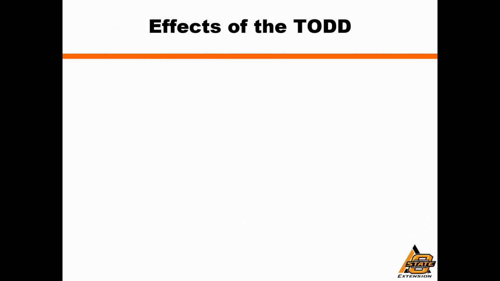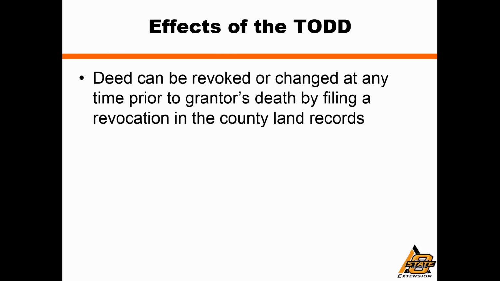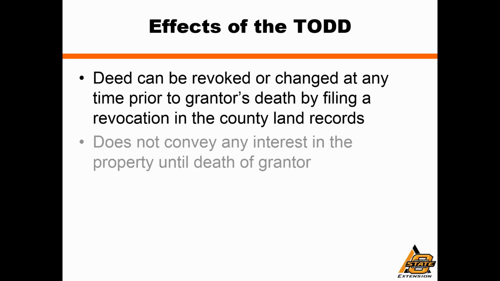Now, if we execute a transfer on death deed successfully, we have to remember that there are still a few strings attached. Number one, the deed can still be revoked. In other words, the person that's granting the interest, the grantor, can change their mind, and they can direct that property goes to someone else, or they can just dissolve it and bring the property completely back to themselves by executing a revocation deed or a subsequent different deed. So just because a transfer on death deed has been recorded, that doesn't mean that the interest is gone forever. You still retain ownership of the property until the moment that you die, and you also still have the right to change who would receive that property or just to erase that designation entirely.